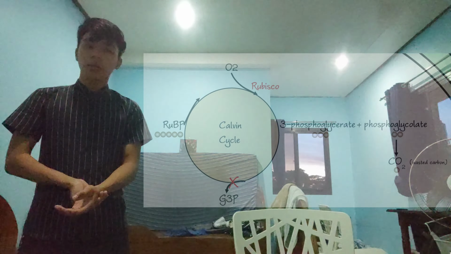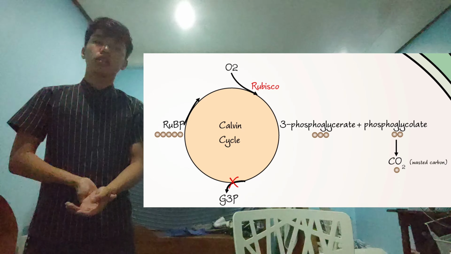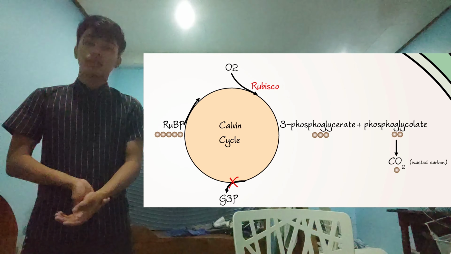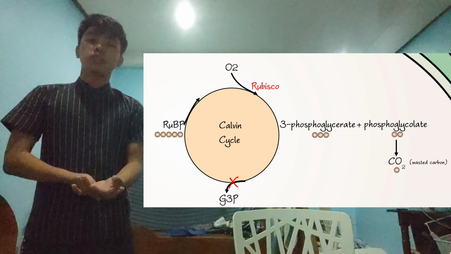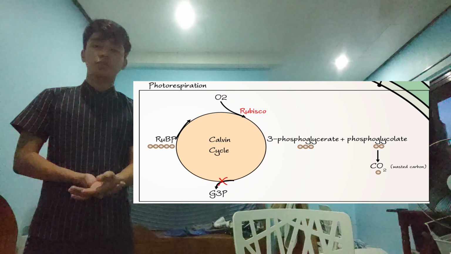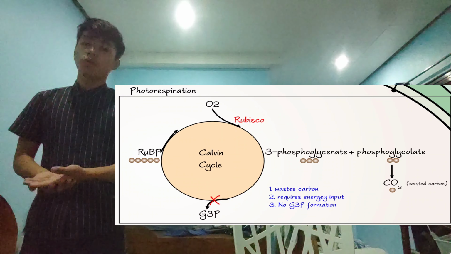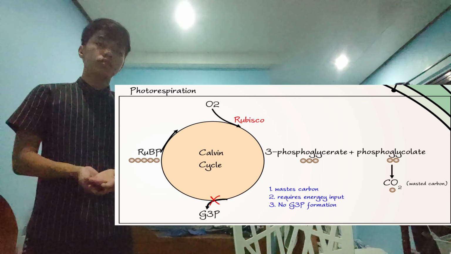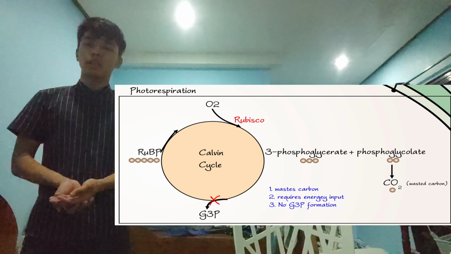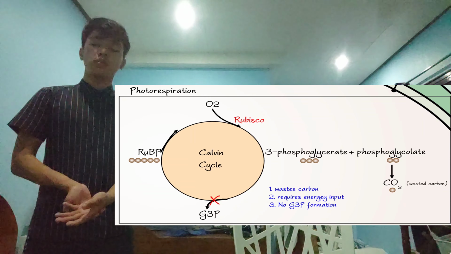Due to insufficient carbon in the Calvin cycle, G3P cannot be produced. However, the cycle does continue and the ribulose biphosphate is regenerated. This process is known as photorespiration. In summary, photorespiration wastes carbon, requires energy input, and does not result in the formation of G3P, a precursor of glucose. That's all, and thank you.